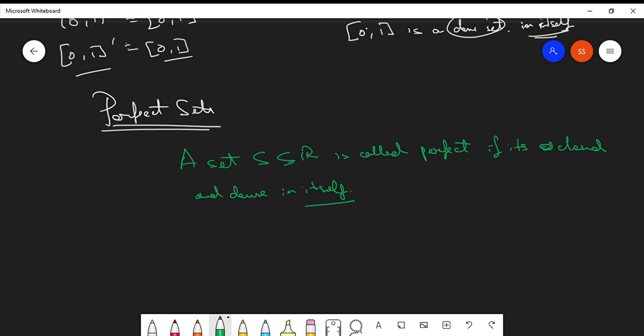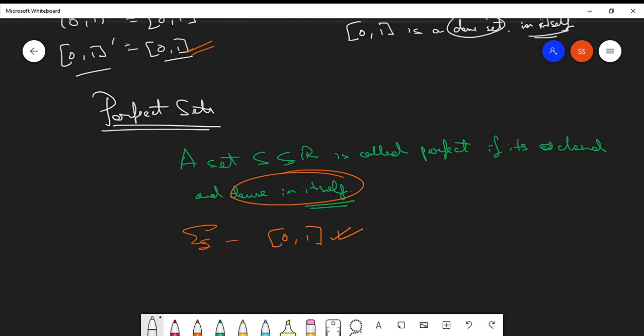Clear? For example, the above is an example of a perfect set, because it is a closed set. Every limit point of it is contained in itself, as well as it is dense in itself. These are introductory examples and terminologies.